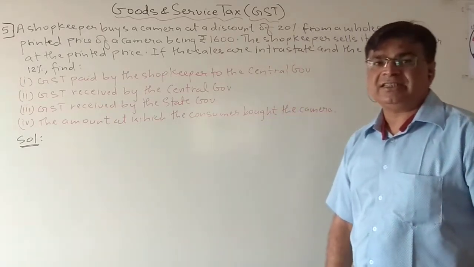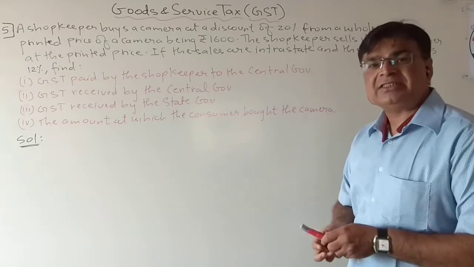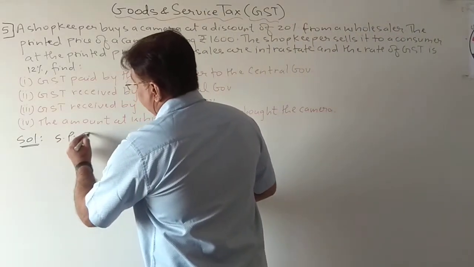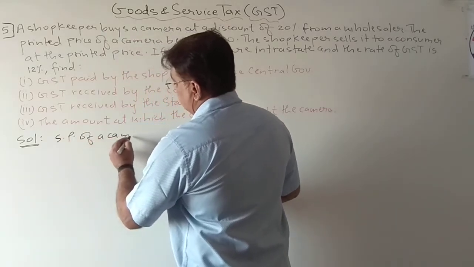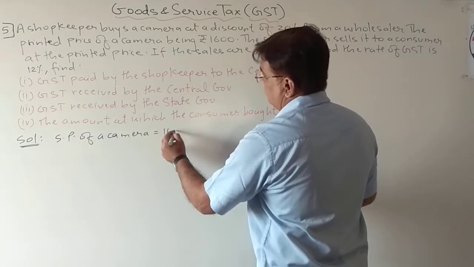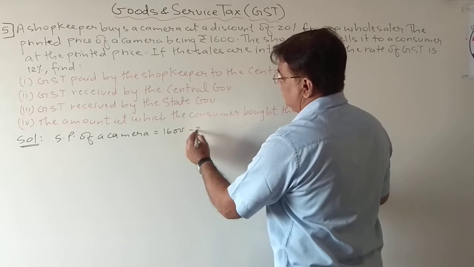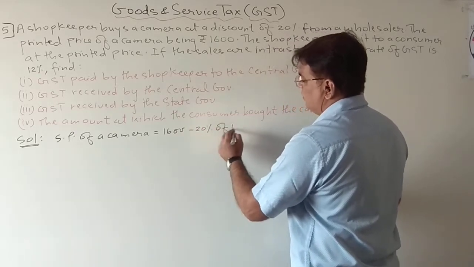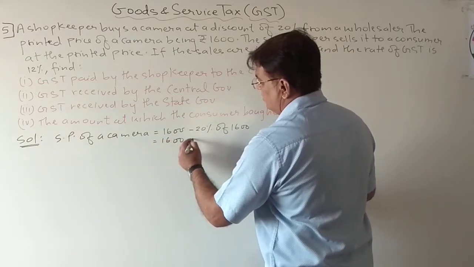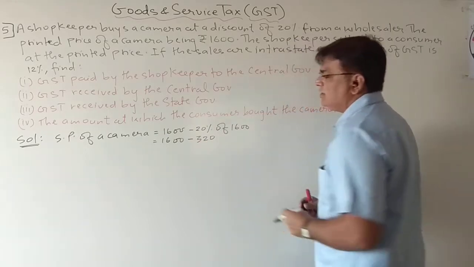First let us see what is the selling price of a camera. So first we'll find the selling price of a camera. It is 1600, but in that 20% discount is given. So 20% of 1600, so it is 1600 minus 320 rupees discount.